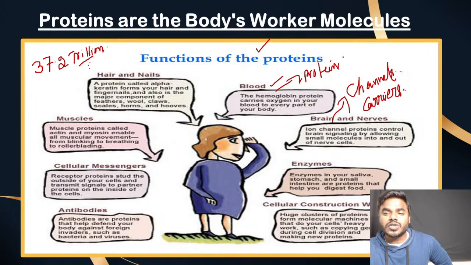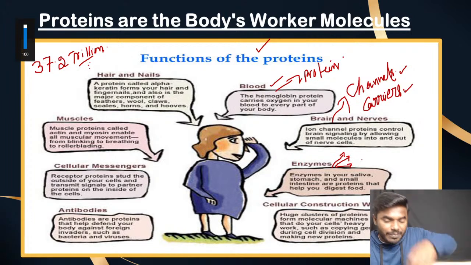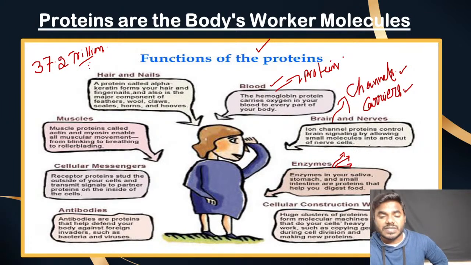Do not get confused by channels and carriers. What are these channels and carriers? Obviously they are also proteins. And please listen to my statements: can you imagine our body reactions without enzymes? It is not even possible. What are enzymes? Of course, enzymes are chemically protein in nature.